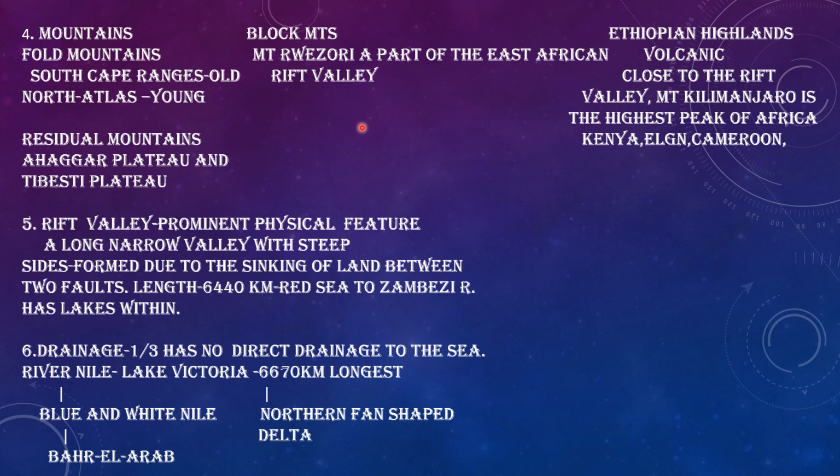Discussing the young fold and old fold mountains, we should have the knowledge about the definition of young fold as well as old fold mountains. What are the young fold mountains? Mountains that are formed in recent years, or in the recent past, are termed as young fold mountains, whereas the mountains that were formed long back and went through continuous erosional activities leading to a decrease in their height are termed as old fold mountains.